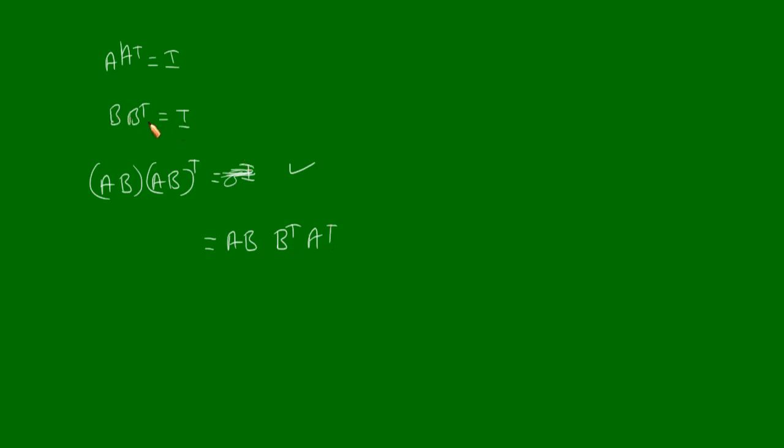Now B into B transpose is identity. So this is A into identity into A transpose. Now A into identity is equal to A. So this is A into A transpose. And what is A into A transpose? A into A transpose is identity. So we proved our relation, that is AB into AB whole transpose equal to identity. This shows that the product AB is orthogonal, or the product of two orthogonal matrices is also orthogonal.